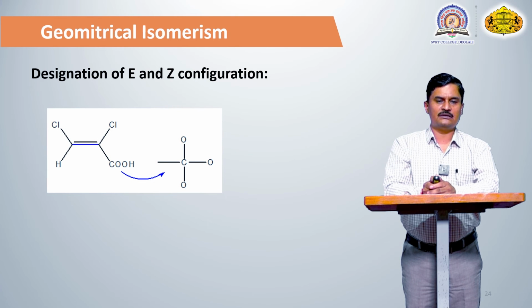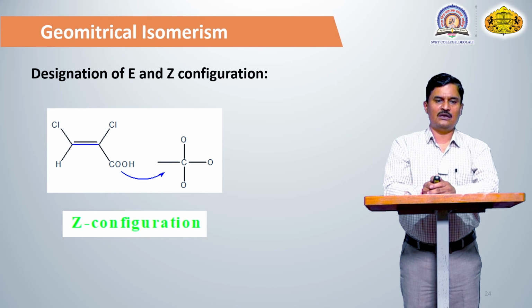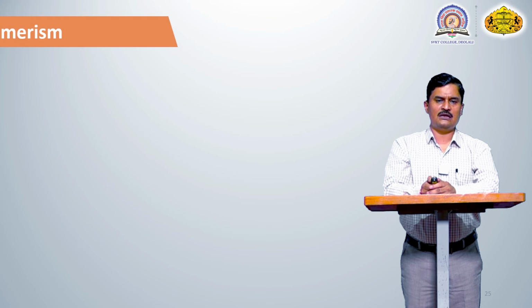Another example, carbon number 1 is attached to Cl and hydrogen. So the Cl group has the first priority and hydrogen has the second priority. Similarly, the other carbon is attached to chlorine and COH. In COH the carbon is attached to another 3 oxygen atoms, but the atomic number of chlorine is higher compared to carbon. So the atomic number of chlorine is 17, so that is the first priority, and COH has the second priority. So the first priorities are present on the same side of the carbon-carbon double bond. So the nomenclature of this compound is the Z isomer.